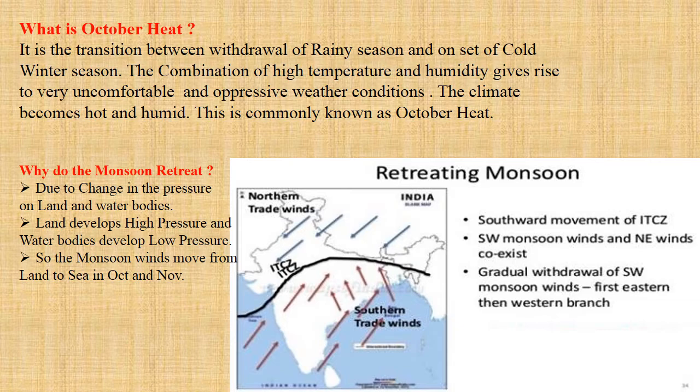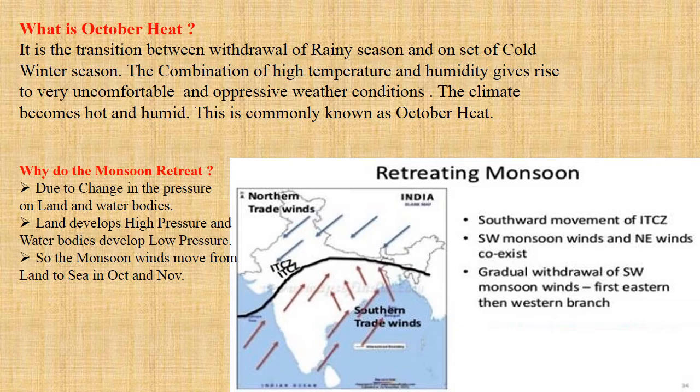Now, let us see why the monsoon retreats. First of all, let's look at the map. The ITCZ, which is on the northern plains, will start shifting down and it will leave India. The reason behind that is when the rainy season gets over and we start with the cold winter season, it means the northern hemisphere has moved away from the sun. The angle of sun rays has decreased on the landmass of our country.